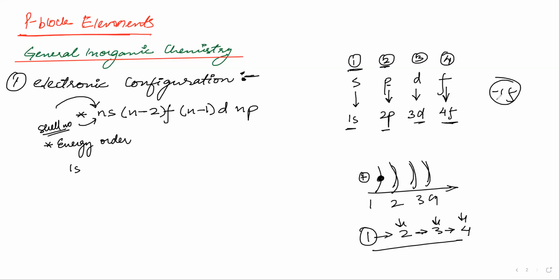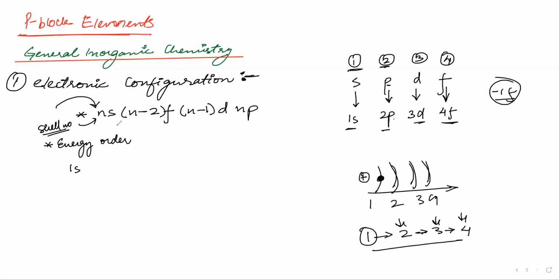Now, if 1f cannot be present, then if we put n minus 1, d will be equal to 0, so 0d also does not exist. Now let us put it at 1p. But 1p also does not exist, because p starts from 2p. So the first shell is finished.